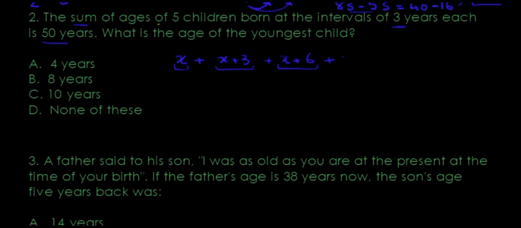So that's 3 kids, the 4th one, and the 5th one. So we've got 5 kids. The sum of their ages is 50 years. What's the age of the youngest child? So that's easy to do. Do you see, in age-related questions, you're formulating an equation and then solving it.